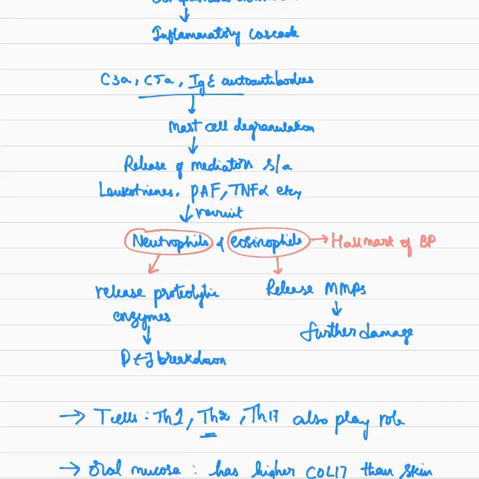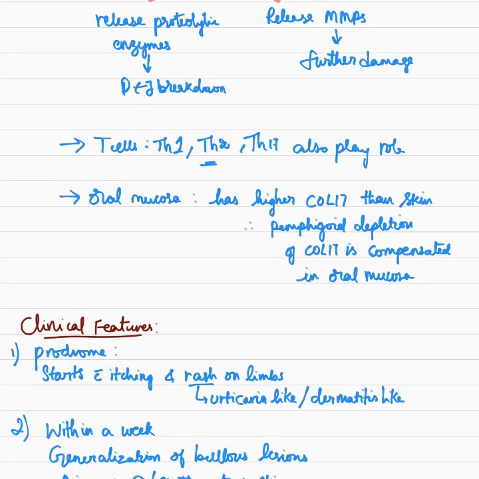The presence of eosinophils is a hallmark feature of bullous pemphigoid. Neutrophils release proteolytic enzymes which cause breakdown of the dermoepidermal junction, whereas eosinophils release matrix metalloproteinases which further cause damage. And of course there is also some role of T cells, Th1, Th2 and Th17 cells. They directly or indirectly produce inflammatory cytokines and autoantibodies respectively and play a role in bullous pemphigoid.